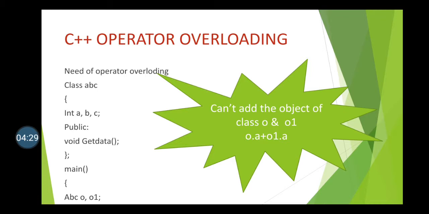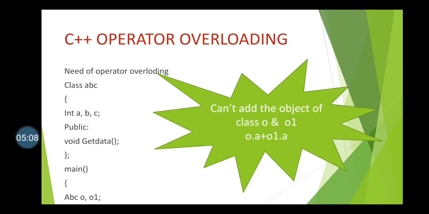Why? Whenever you want to add two objects, the respective variables of the two objects get added. That means I have to add O.A plus O1.A, and similarly O.B plus O1.B. But this can't be possible with the plus operator.